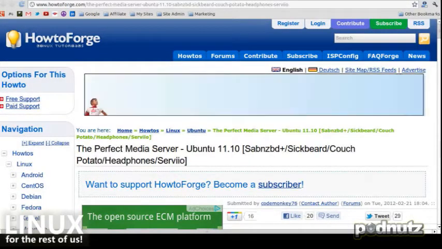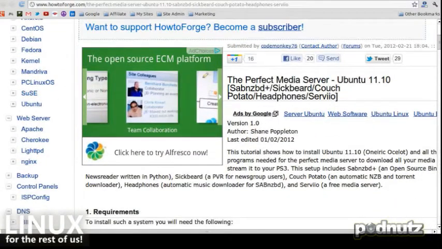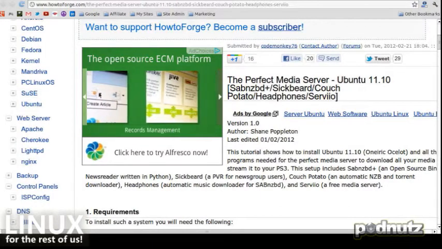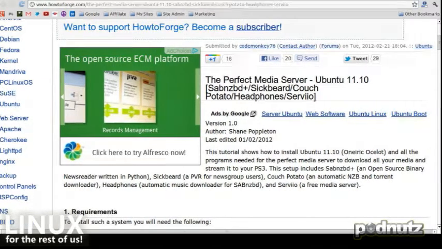This is an article found over at HowtoForge, which I really like. This is the perfect media server for the 18 to 24-year-old male that does not have a wife.